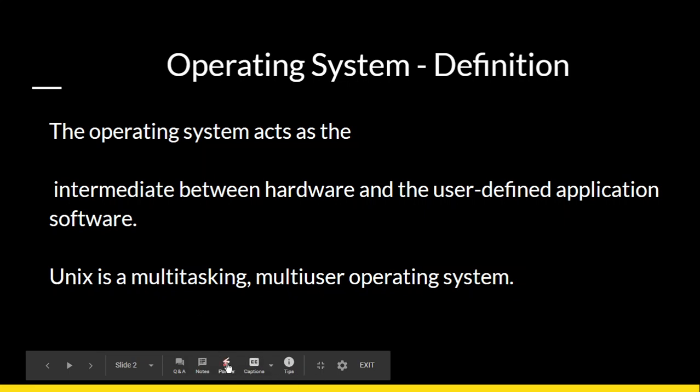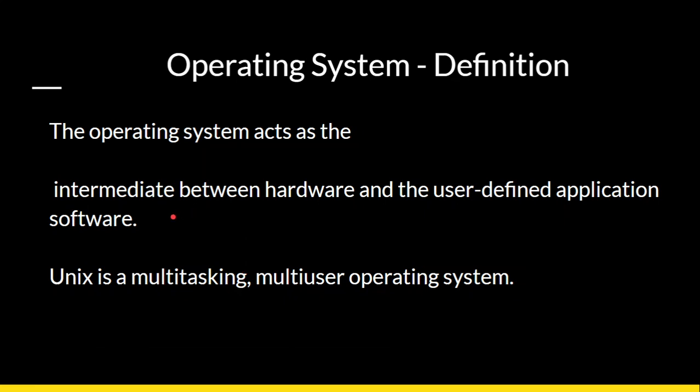Also we know that an operating system is an intermediate between the hardware and the user defined application. Okay, so now when we have our application programs, they have to be executed in the system. So how can it be done? The operating system acts as a mediator between the hardware of the system and our application software.